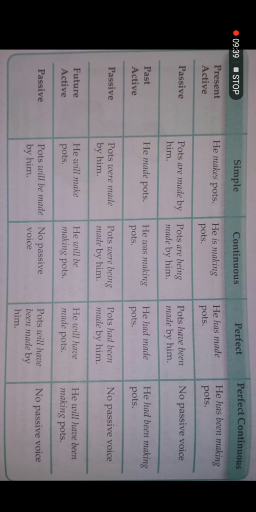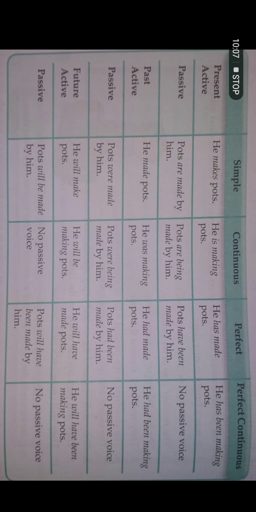In the continuous tenses, the main identification, you know already, is that there are some helping verbs and the present participle form is used. When you change these sentences into passive voice, you have to make some changes that will be discussed further. The perfect tenses are the sentences that have the helping verb has, have, had, and the third form of verb, also called the past participle form.